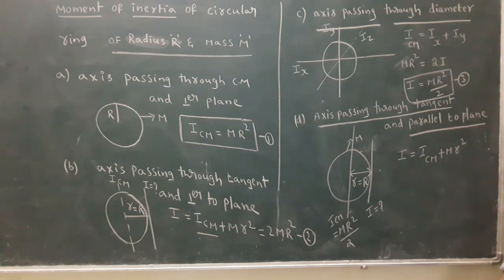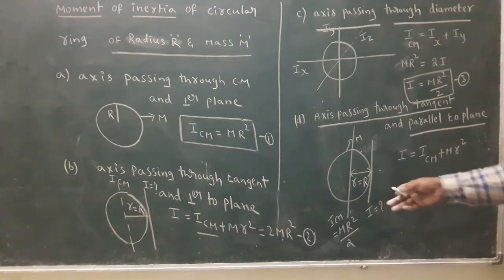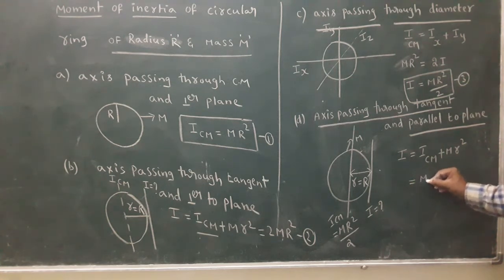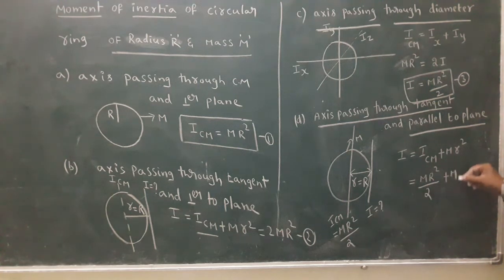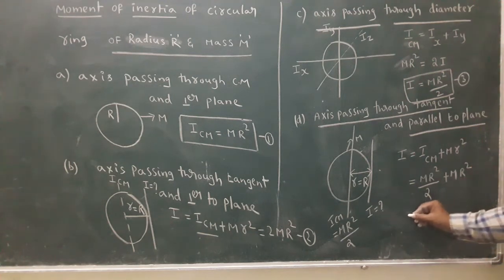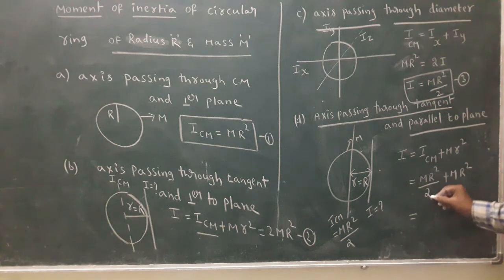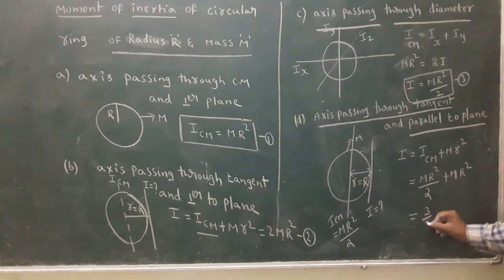According to the diagram, small r is capital R. ICM is MR square by 2 plus M into R square. Finally, we get 3 by 2 MR square.